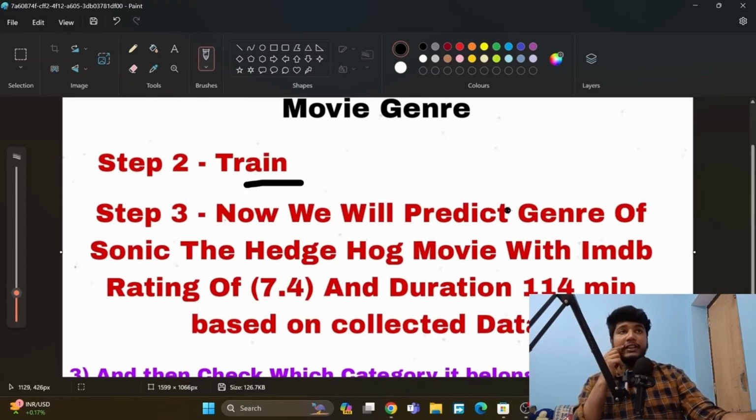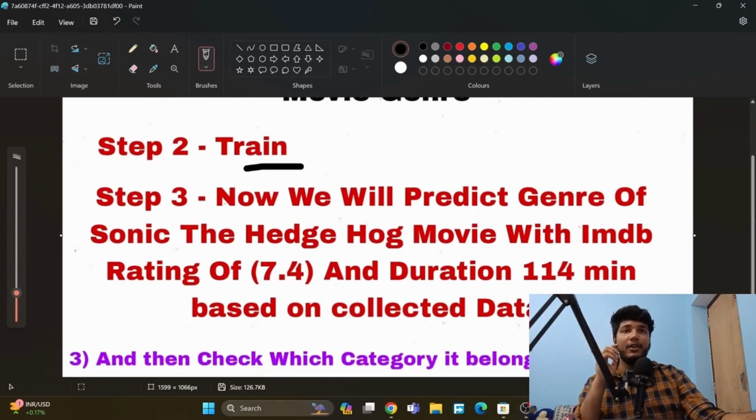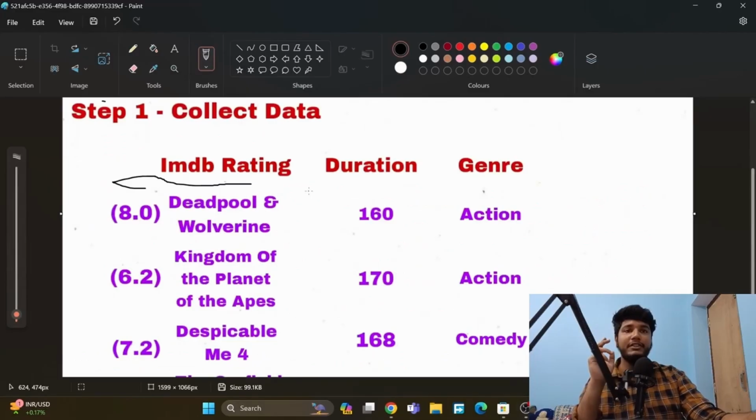Sonic the Hedgehog is also coming in 2024. We have a fake IMDb rating and duration, which could be real, no problem. On the basis of our collected data, on which we trained the model, we will decide which genre this belongs to.